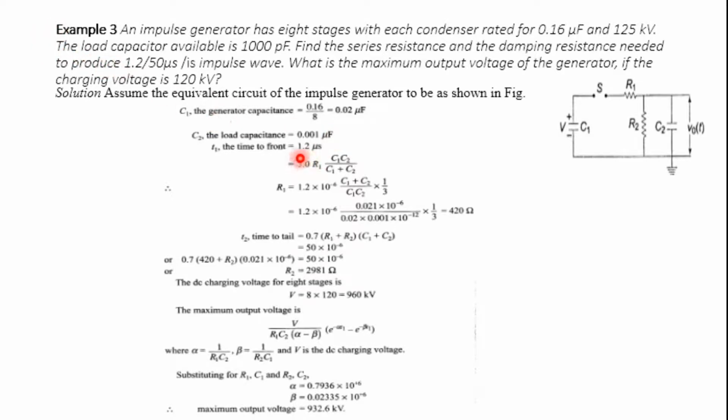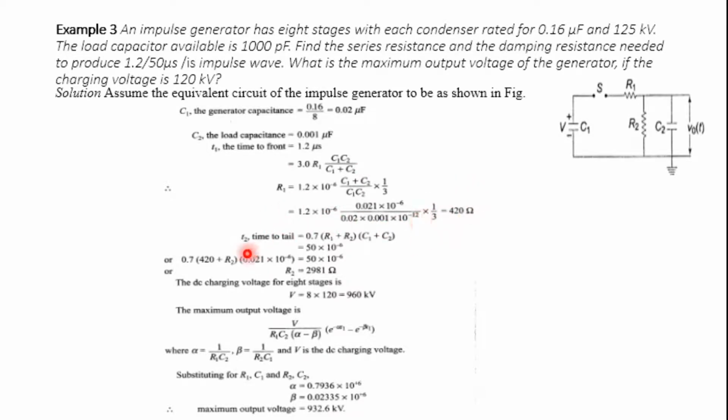T1 is nothing but the time to front, which they have given as 1.2 microsecond. We know the formula which is derived: T1 is equal to 3 into R1 into C1 into C2 divided by C1 plus C2. Substitute the values of C1 and C2, and we have to calculate the R1 value. You will get R1 is equal to 420 ohm.